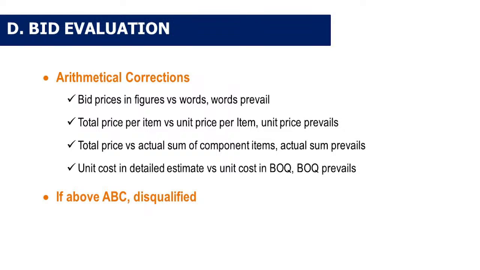For total price per item versus unit price per item, unit price prevails. Total price versus actual sum of component items, actual sum prevails. Unit cost in the detailed estimate versus unit cost in the BOQ, BOQ prevails. If above the ABC, it is disqualified.